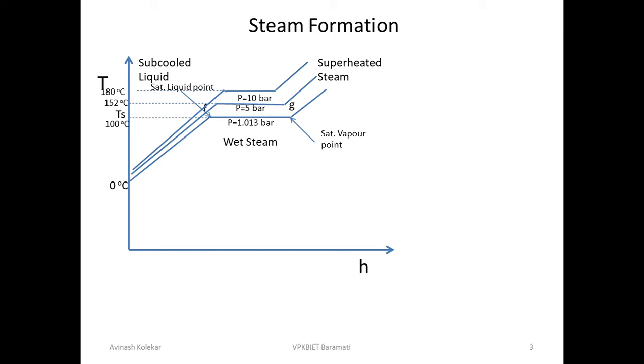Should it be liquid or vapor? What do you think? Suppose I have H2O. I'm not saying water, because in your mind water may be a liquid. But I am just saying I have H2O at 130 degrees centigrade. Then what should be its phase? Should it be liquid or vapor?